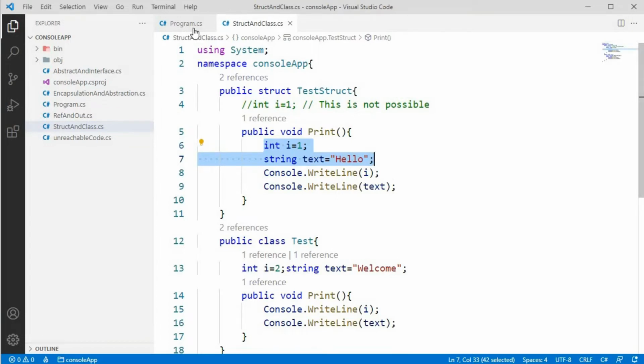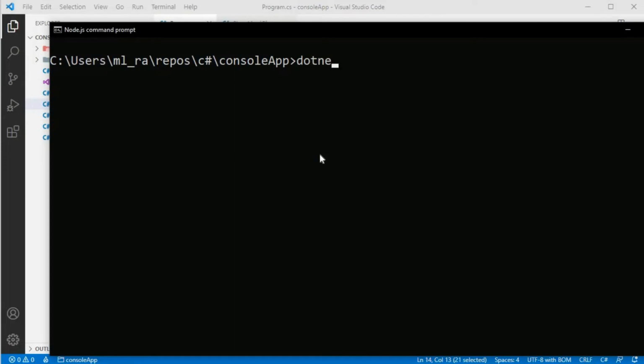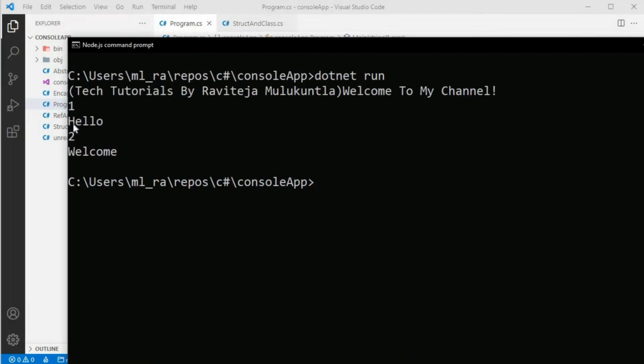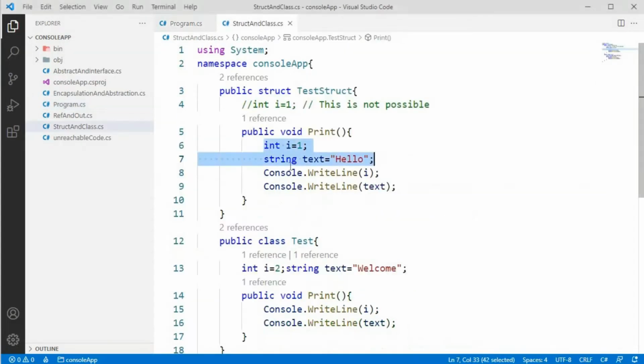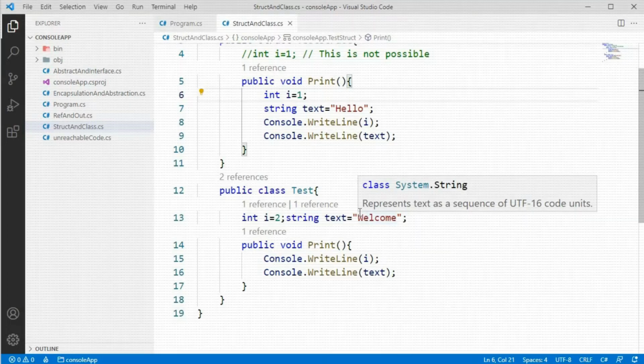So let's compile and check how it is working. I have created objects for both the struct and the class, and I am calling both of these print methods. Let's compile and check what it is showing. You can see that it prints 1 hello and 2 welcome, because we are taking integer 1 with hello and printing it, and here I am taking 2 with welcome. So these are all the major differences between struct and class.